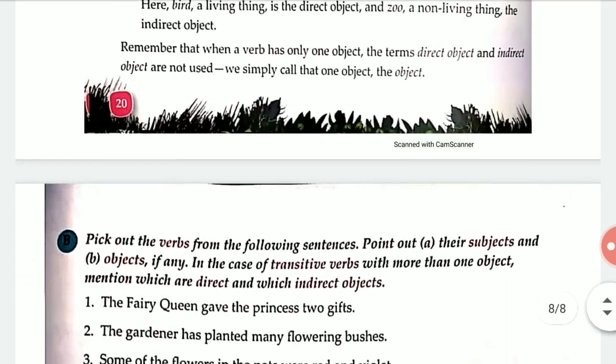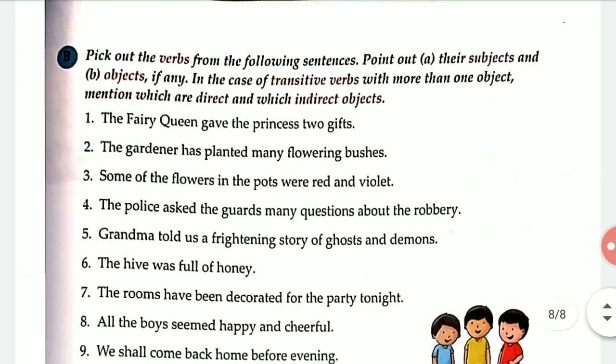Okay. Now here is some of the exercise given. Pick out the verbs. First you have to pick out the verbs. Then what you have to do? Then you have to find the subject and object. Okay. Then you have to find the transitive verbs, and later you have to find the objects, and say whether they are direct or indirect objects.